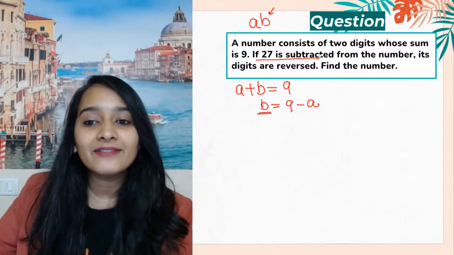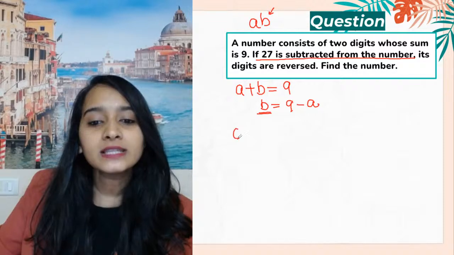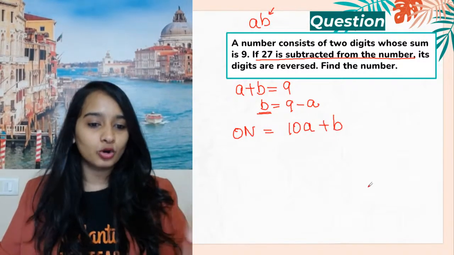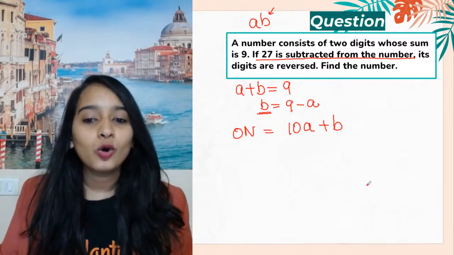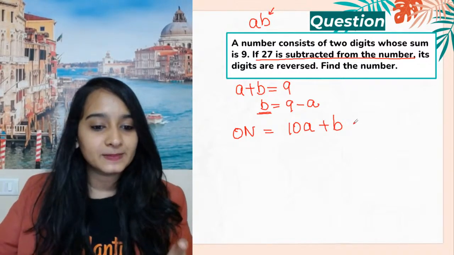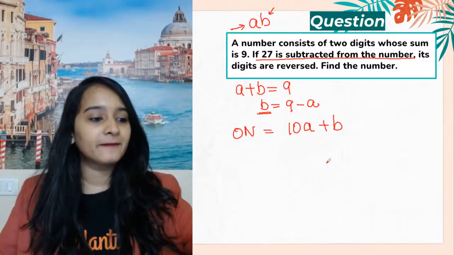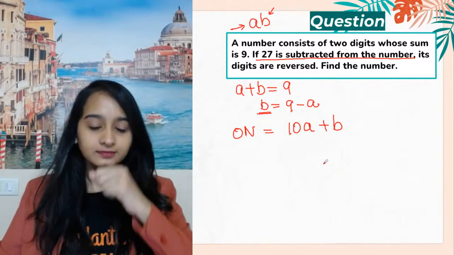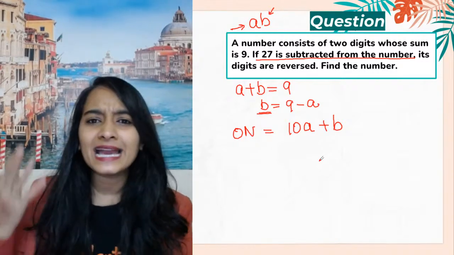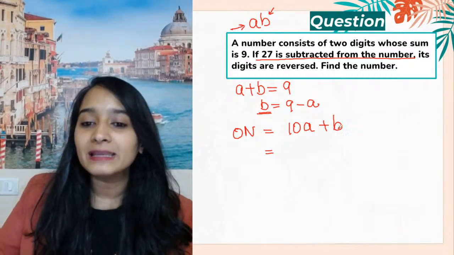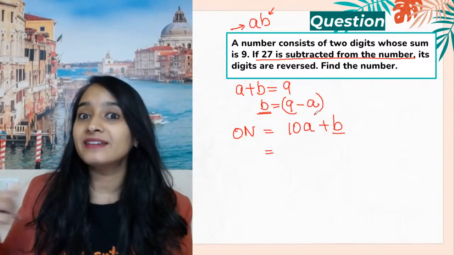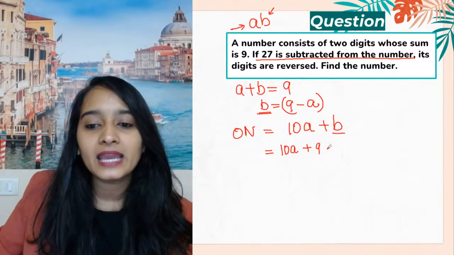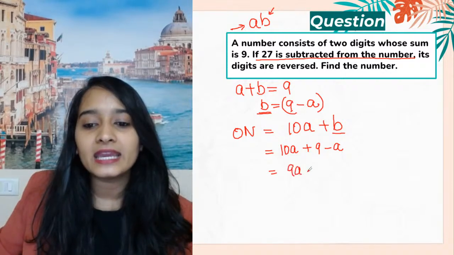If 27 is subtracted from the number. So what is the original number? Can I write my original number as 10A plus B if the number is AB? Yes or no? Yes, Diti is getting it right. Exactly. Now what will I do? I will replace my B with 9 minus A because we want only a linear equation in one variable. So it will become 10A plus 9 minus A, which is 9A plus 9.